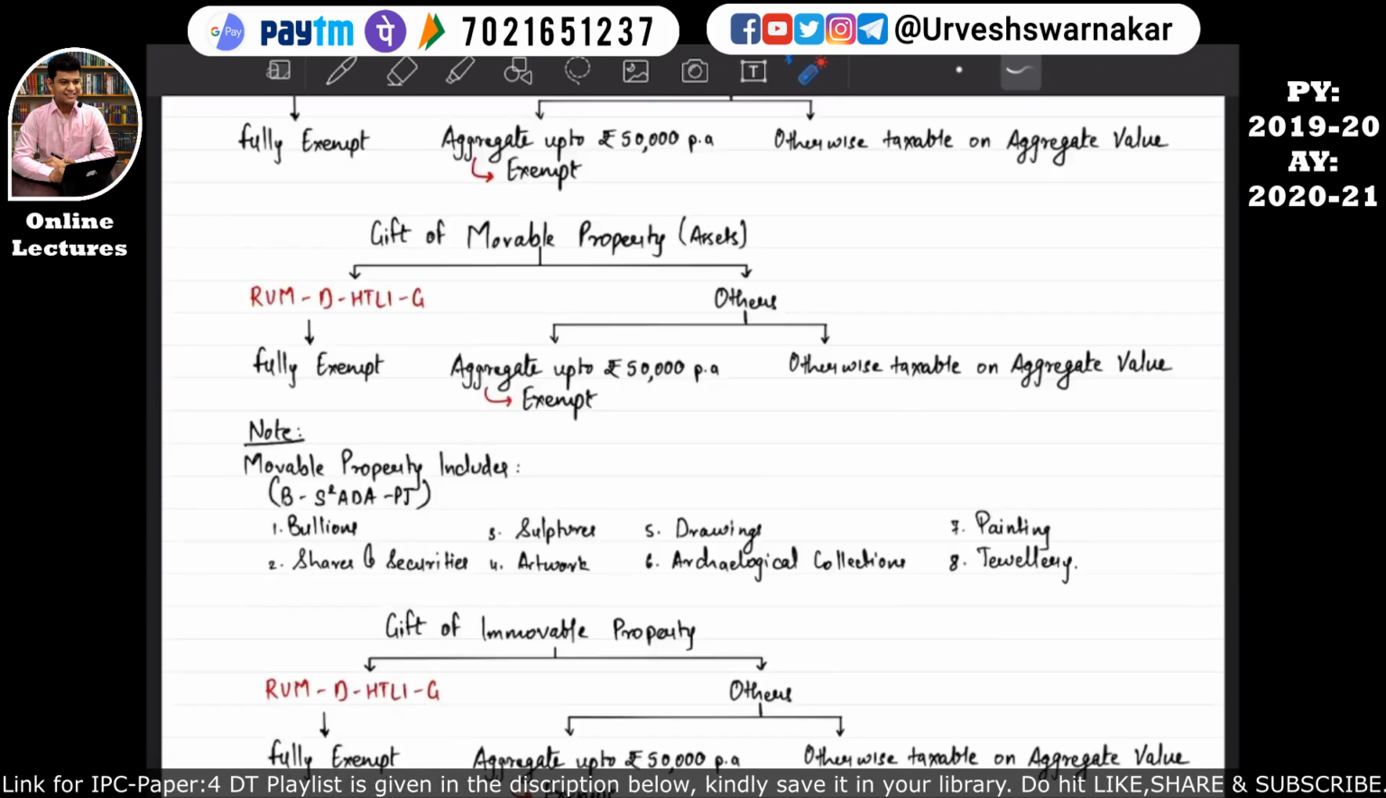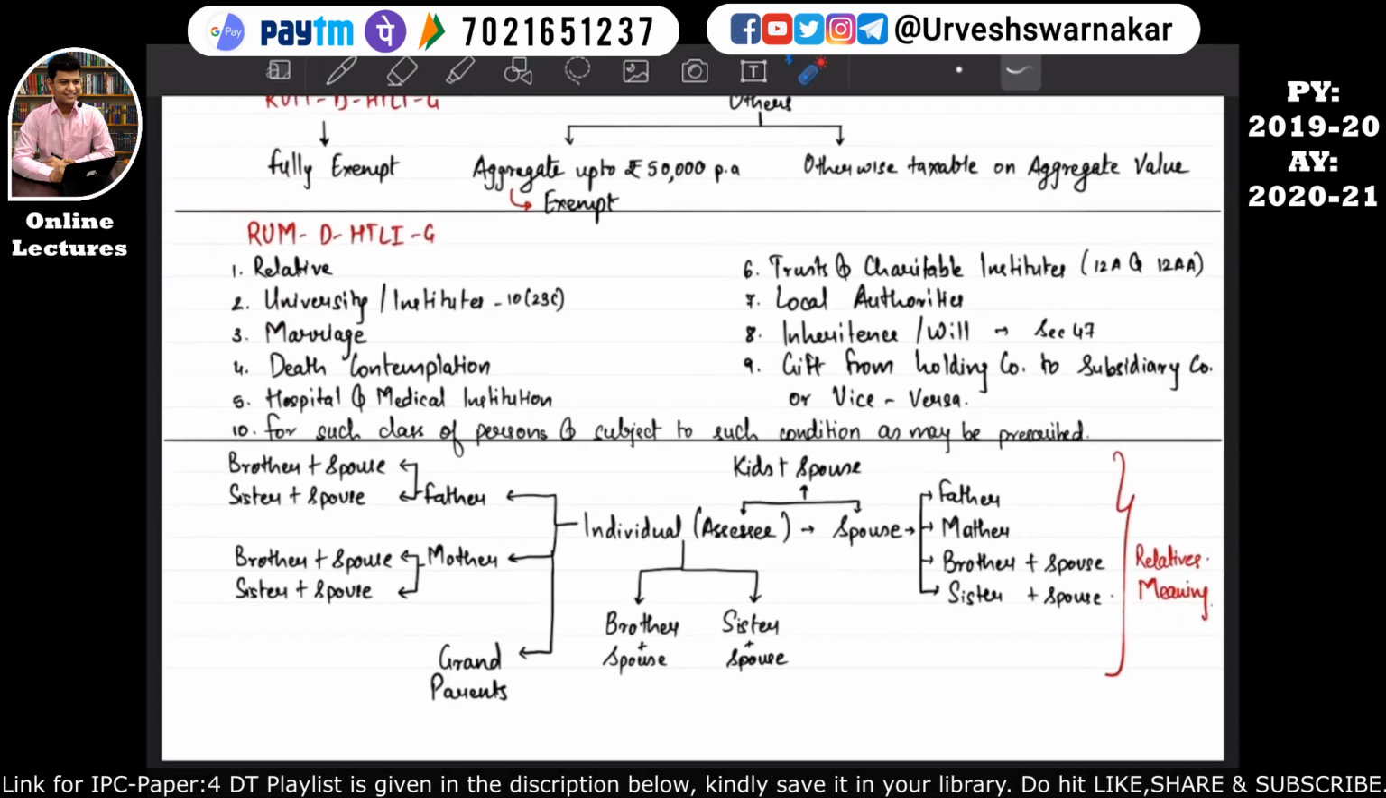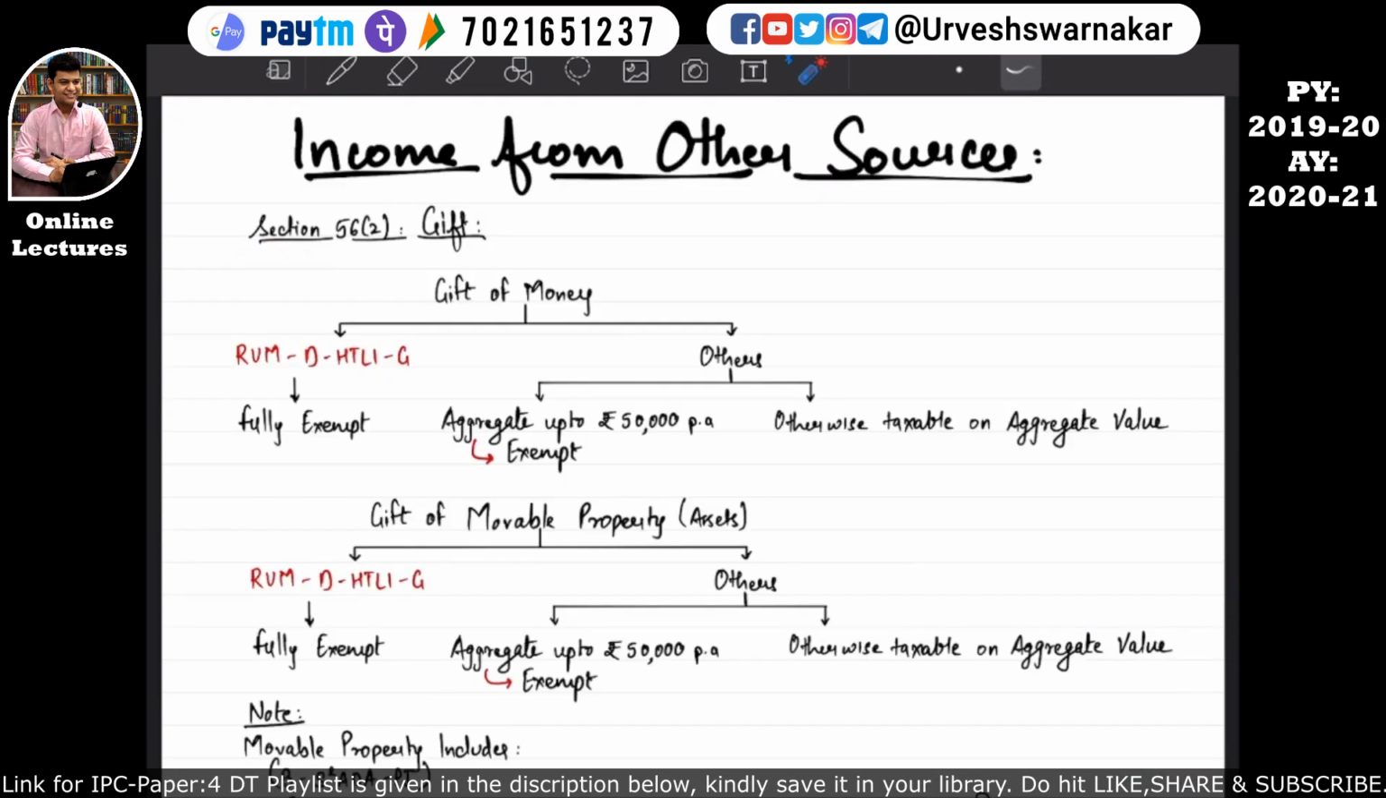So let's revise the entire section and let's revise all the acronyms as well as the meaning of relative. Section 56 subsection 2 gift says that a gift of money, if received from relatives, is fully exempt, but if received otherwise, then aggregate up to rupees 50,000 per annum will be fully exempt, otherwise taxable on aggregate value. I hope this is quite clear.